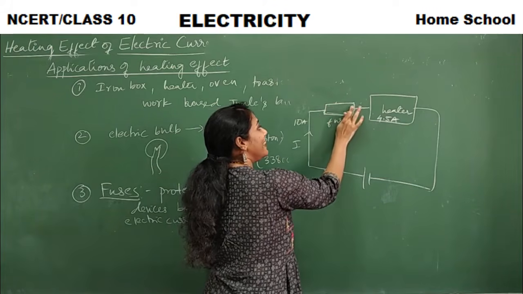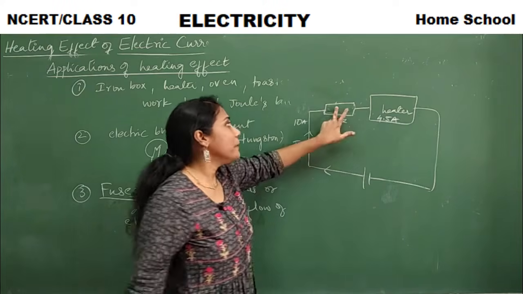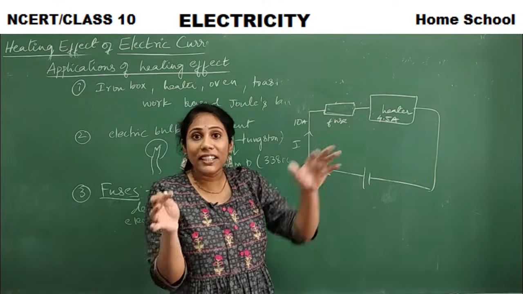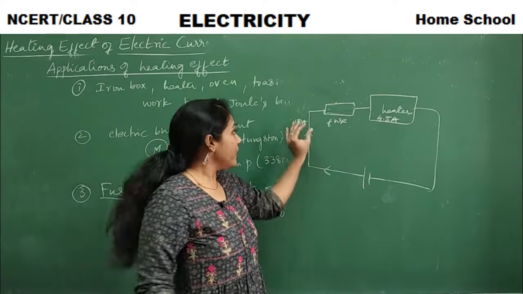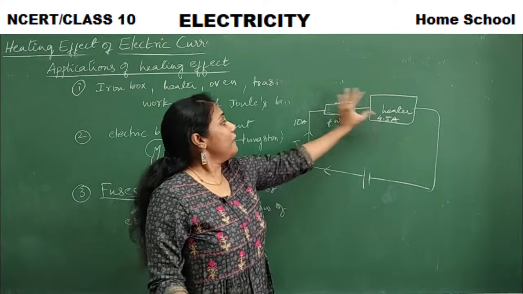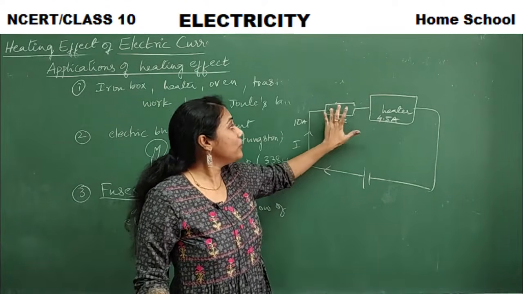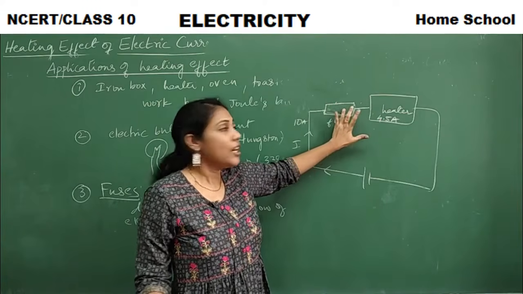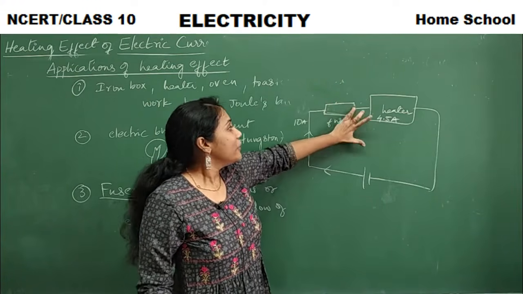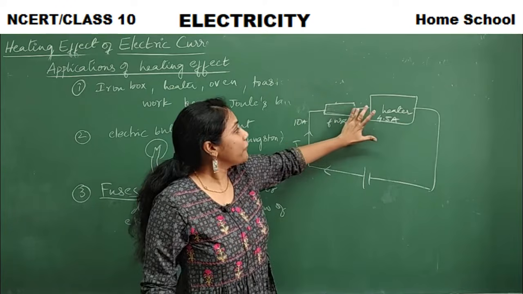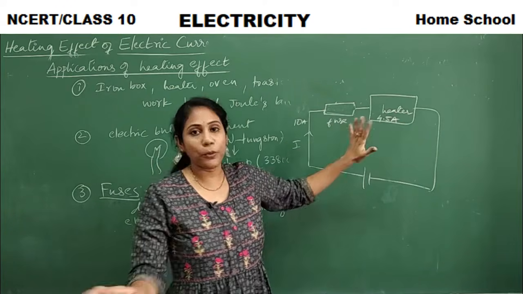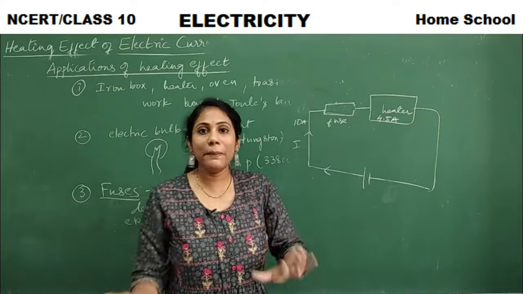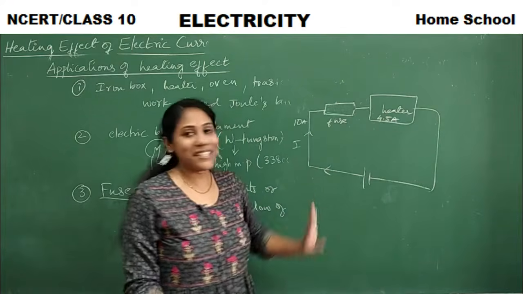So this metallic wire will get melted off, because we have taken a metallic wire with a low melting point. When more than 5 amperes of current flows through the fuse, the metallic wire, you see, the connection between the fuse and the device is broken. The metallic wire gets melted off. That's how you are breaking the circuit.